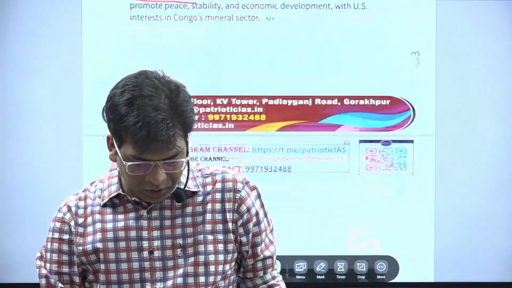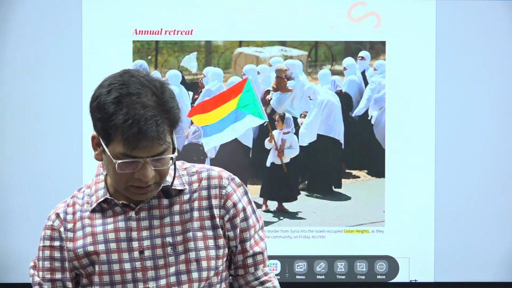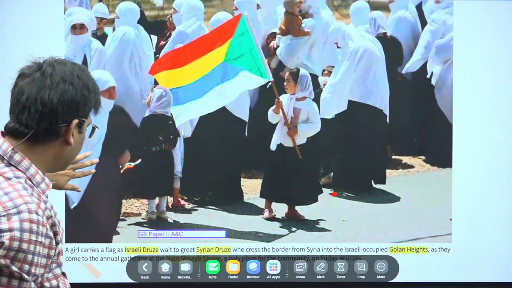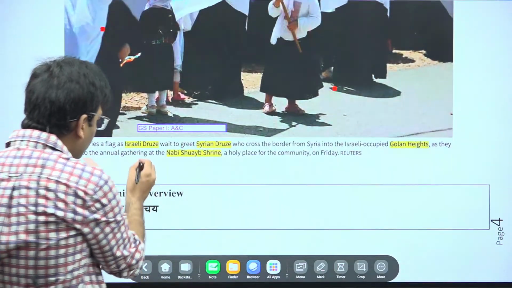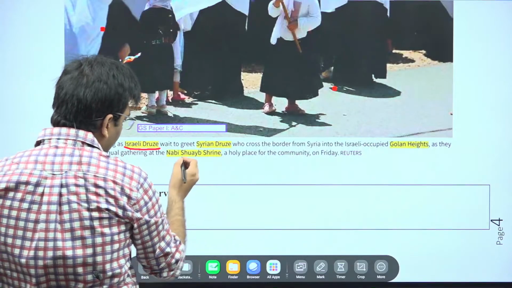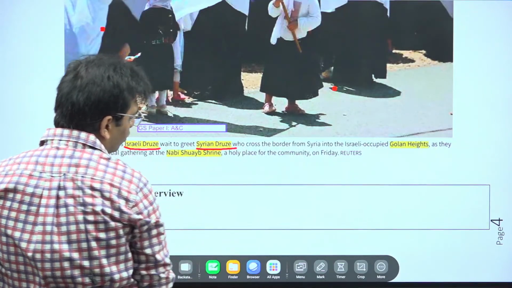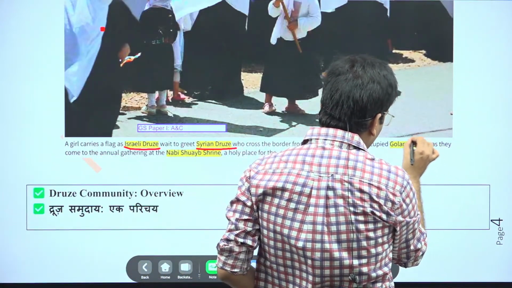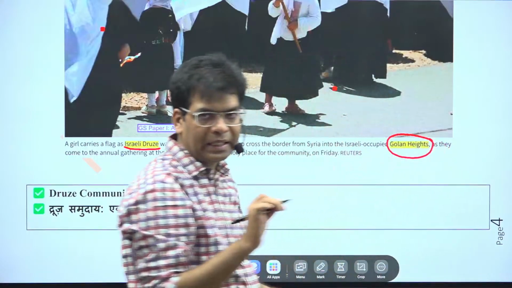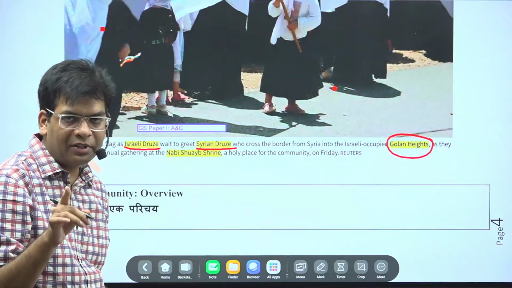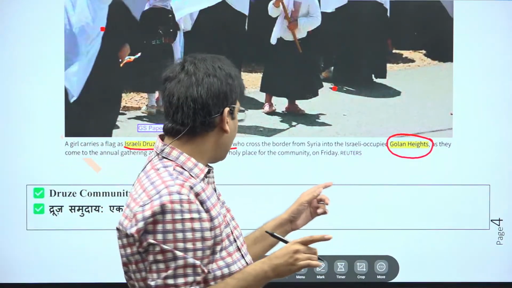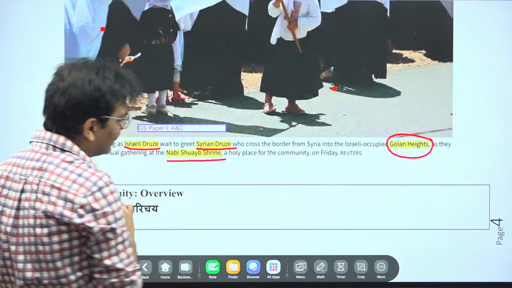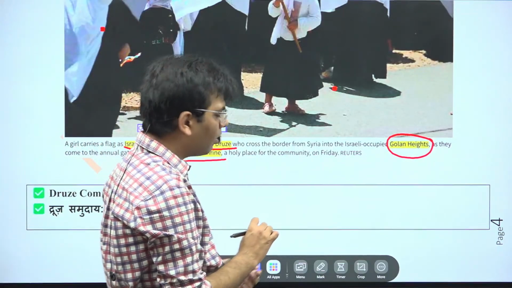The next news that we are going to cover is this picture, which shows a girl carrying a flag of the Israeli Druze. This is known as the Israeli Druze, and they wait to greet Syrian Druze who crossed the border from Syria into the Israel-occupied Golan Heights. This Golan Heights is now occupied by Israel. Previously it was part of Syria. They come together for an annual gathering at Nabi Shuib Shrine, a holy place for the community, on Friday.